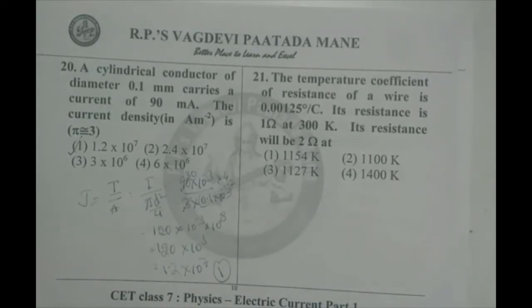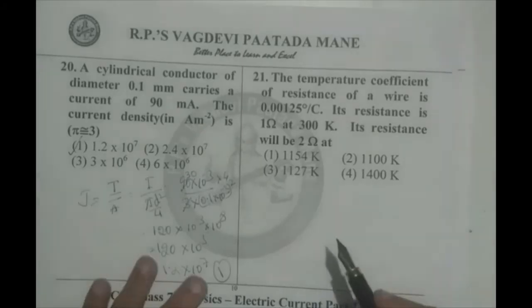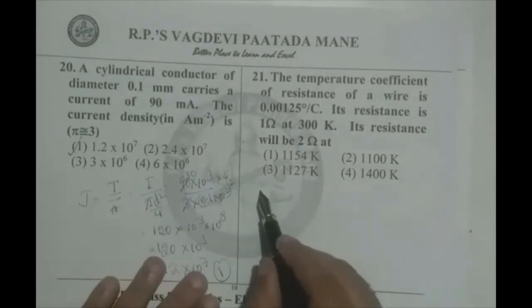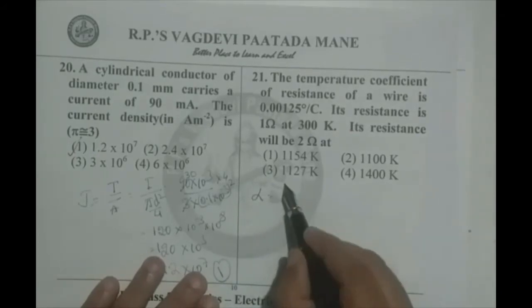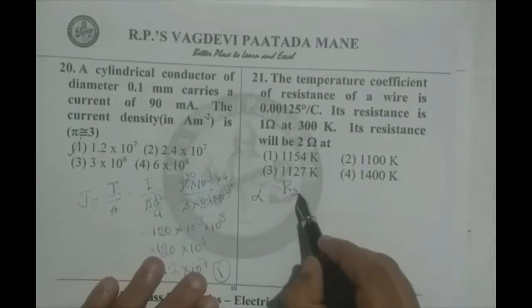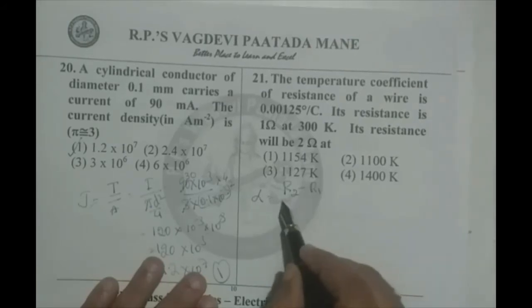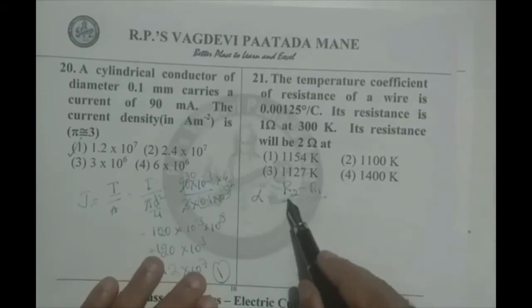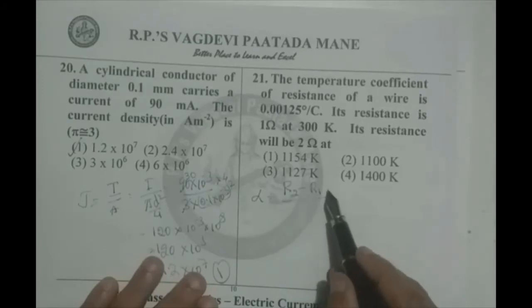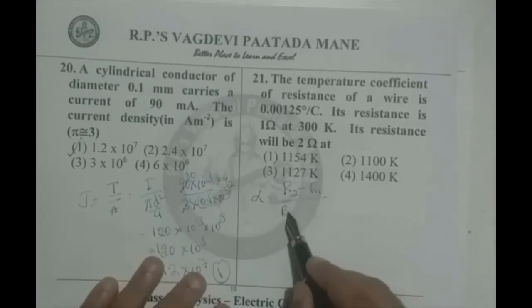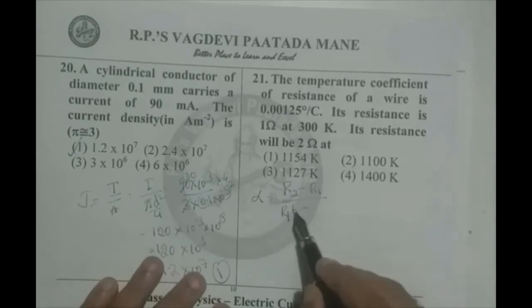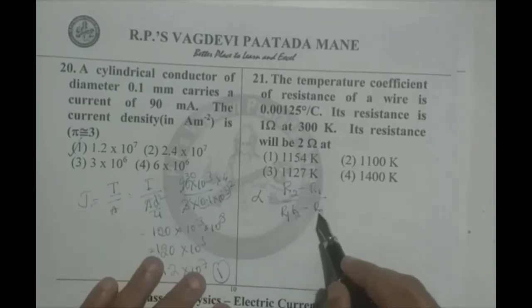The 21st question. The temperature coefficient of resistance of the wire is given. Its resistance is 1 ohm at 300 Kelvin. Its resistance will be 2 ohm at what temperature? We are asked to calculate the temperature. We use the formula for alpha, which depends on the resistances at two different temperatures, R2 at T2, R1 at T1, and the formula has in the denominator R1 T2 minus R2 T1.